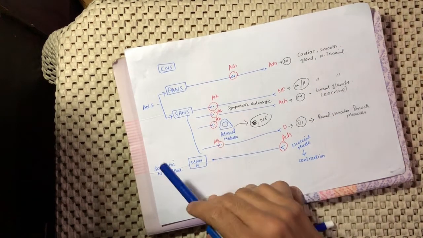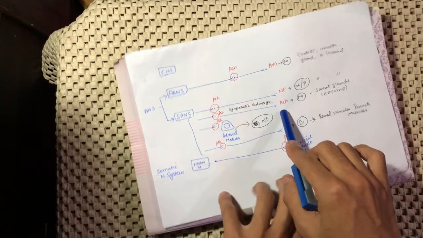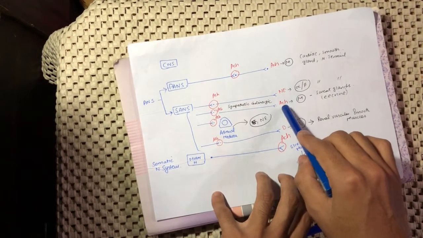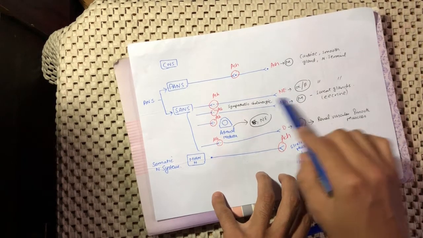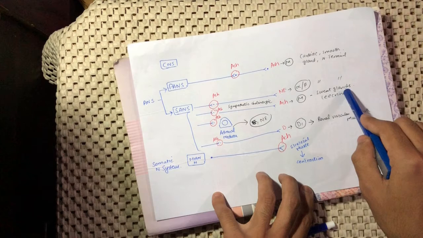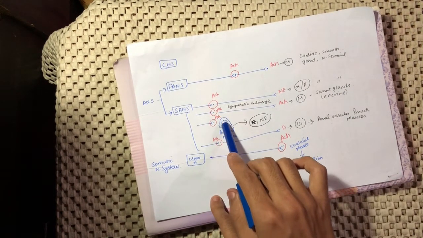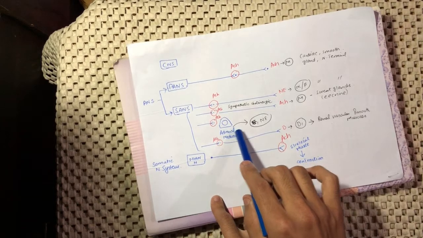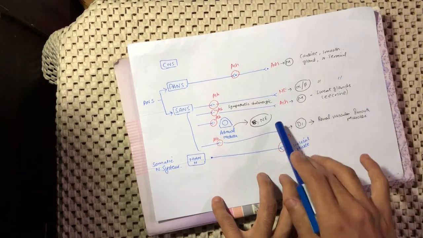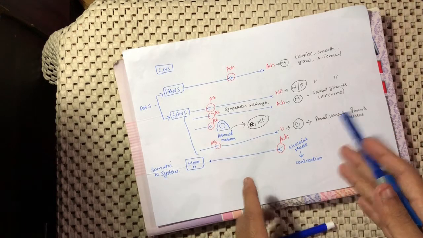Two major exceptions are here. If acetylcholine is released at the postganglionic end and acts on the muscarinic receptors, it is called the sympathetic cholinergic system, and it only takes place in sweat glands, the eccrine glands. When acetylcholine acts directly on the adrenal medulla, it releases epinephrine and norepinephrine, and these act on the alpha and beta receptors on their own.